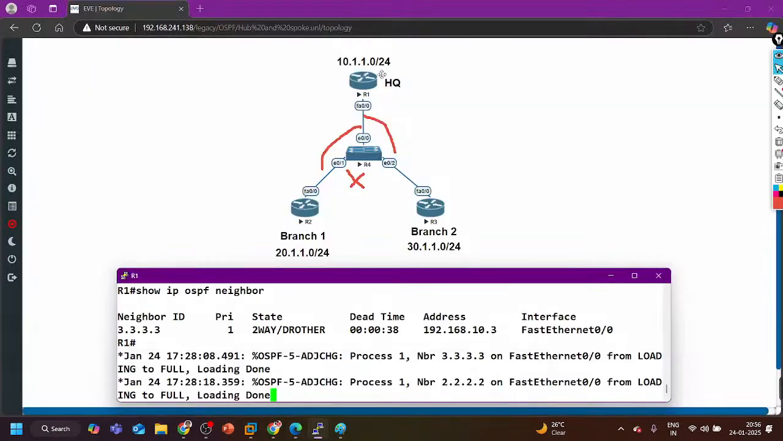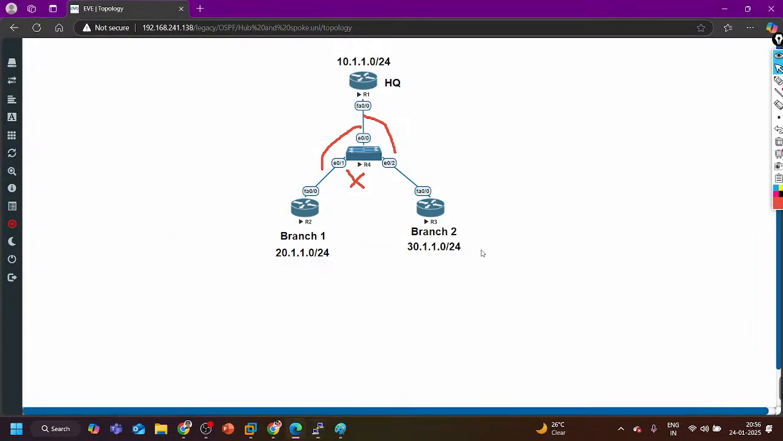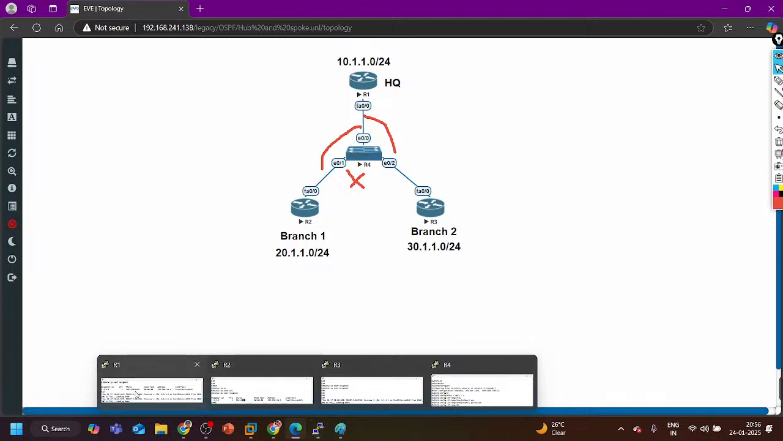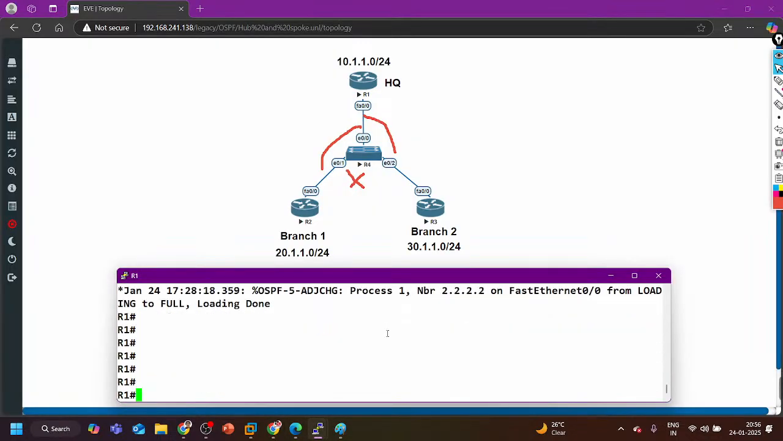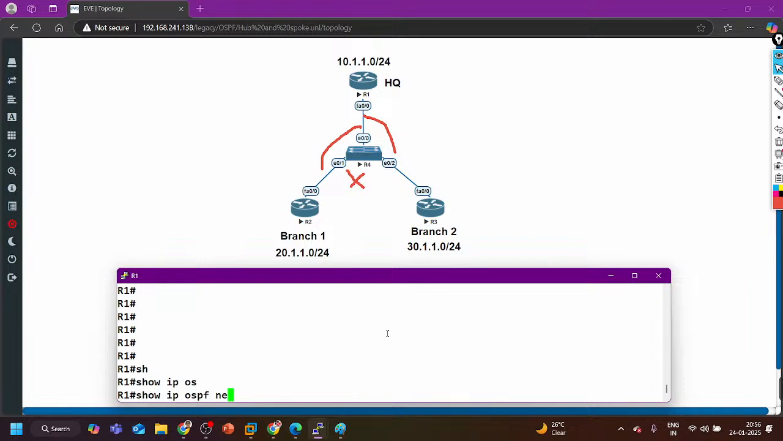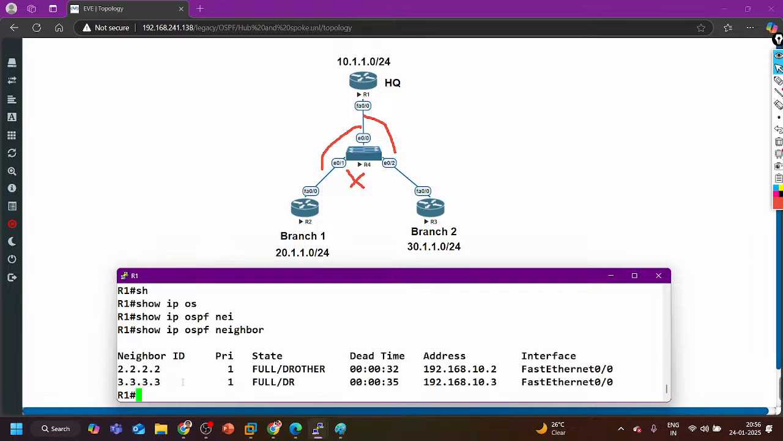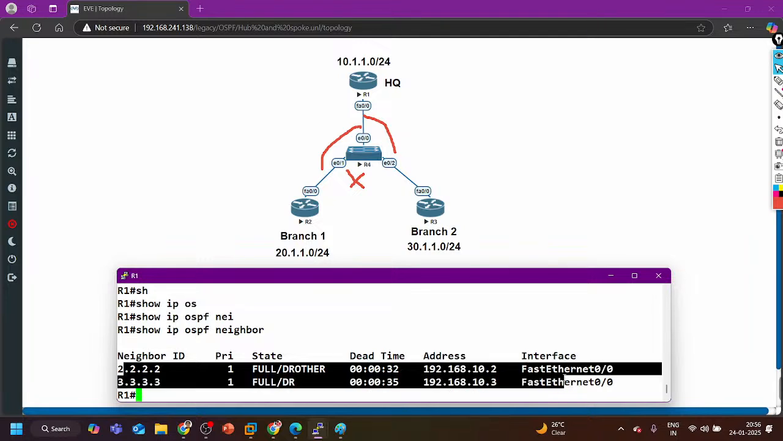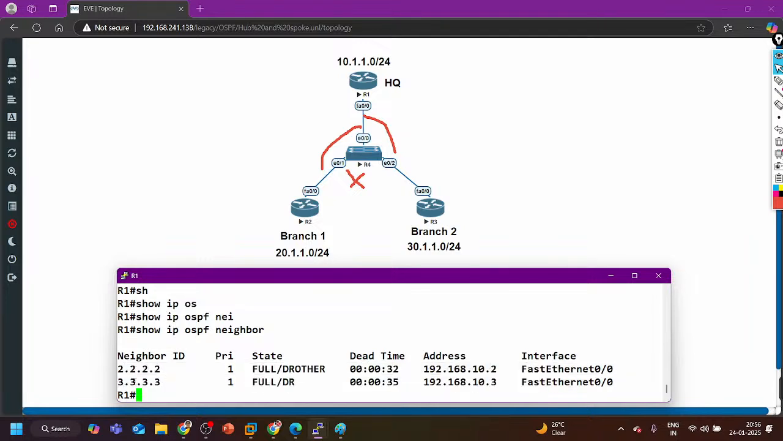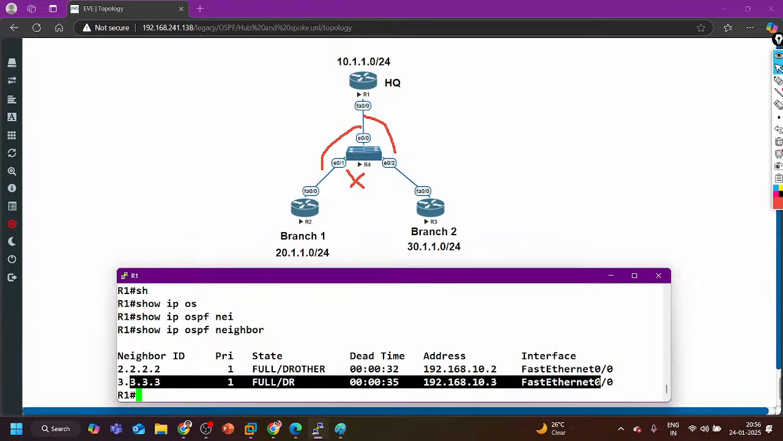R1 has neighborship with R2 as well as R3. There is no issue. So show IP OSPF neighbor on router number 1. Router 2 is DR other and router 3 is DR. This is the issue. 3.3.3.3 is DR. This is the issue.